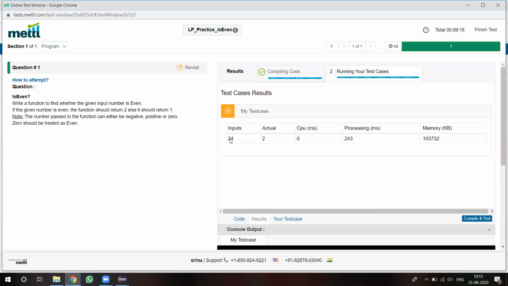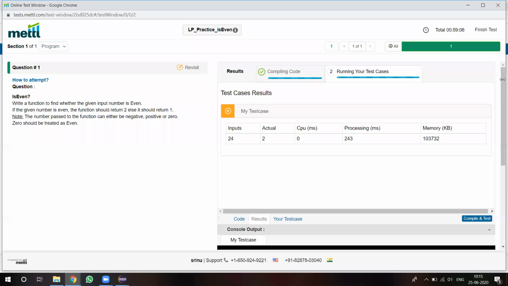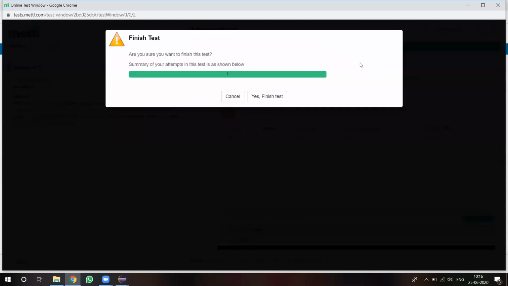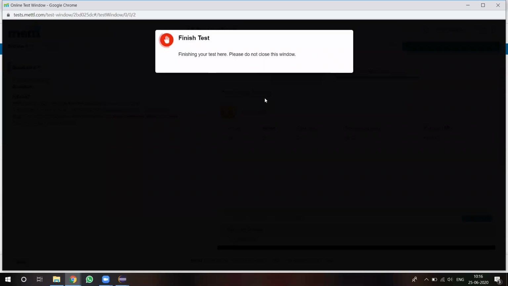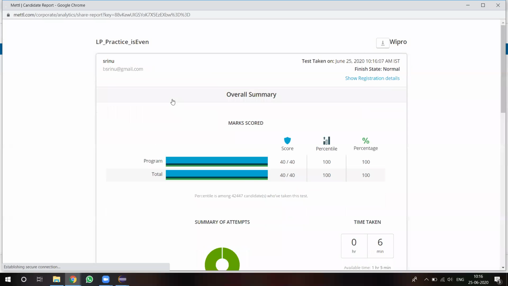The input I am giving is 24, the required output is 2, and it's giving 2. So that is the even number, which is why the output is 2. Everything is fine. Then finally, in the rightmost topmost corner, there is finish test. Click on finish test, yes, finish the test. Then your test will be saved. Then there is a report. You can see the report here and the overall summary.